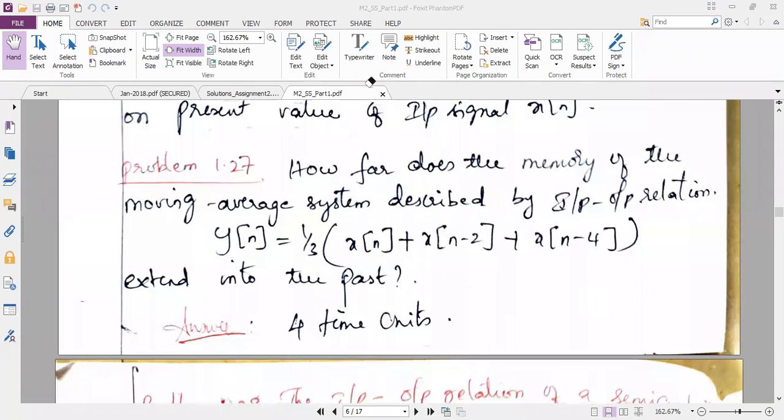So can you see the highest value of the delay in this question? What is the highest value of the delay? 4. So it has extended 4 time units into the past. Okay. So these are the simple things just for your understanding purpose. I have written these examples.